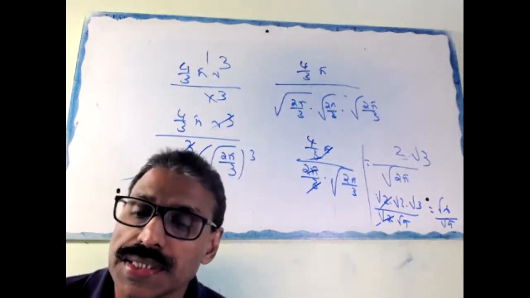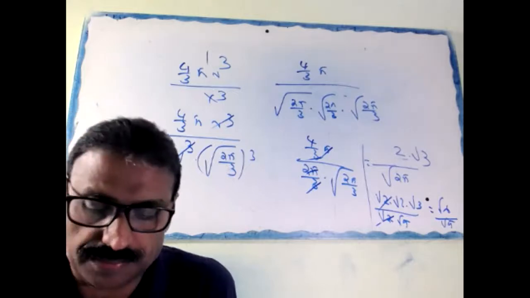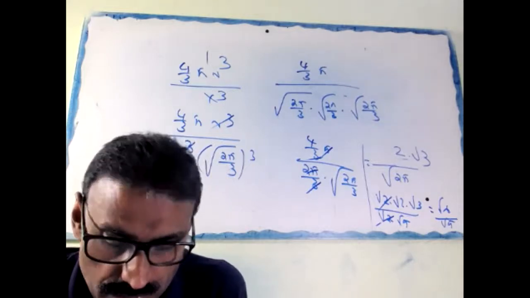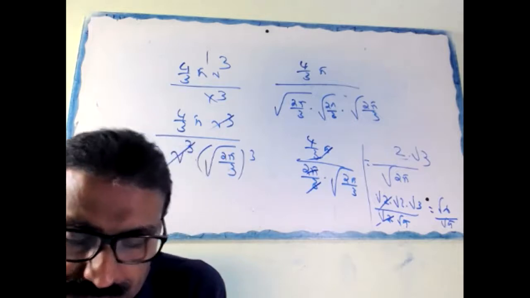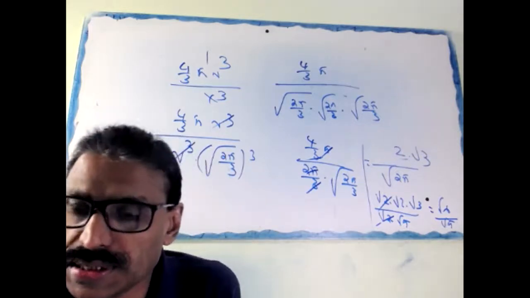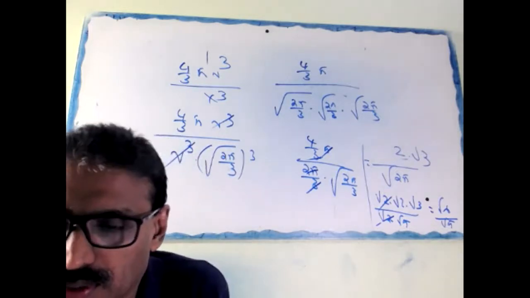Okay, so next, 332.5 centimeter square. Next question. Actually, I didn't touch the tough questions. All easy, small questions.